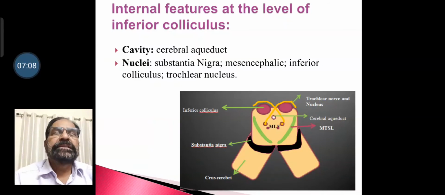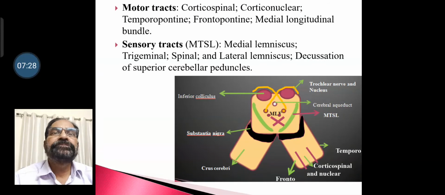Then we come to discuss internal features at the level of inferior colliculus. The cavity is cerebral aqueduct. The nuclei we find here are substantia nigra, mesencephalic nucleus, inferior colliculus, and trochlear nucleus. The motor tracts are corticospinal tract, corticonuclear tract, temporopontine, frontopontine, and medial longitudinal bundle.